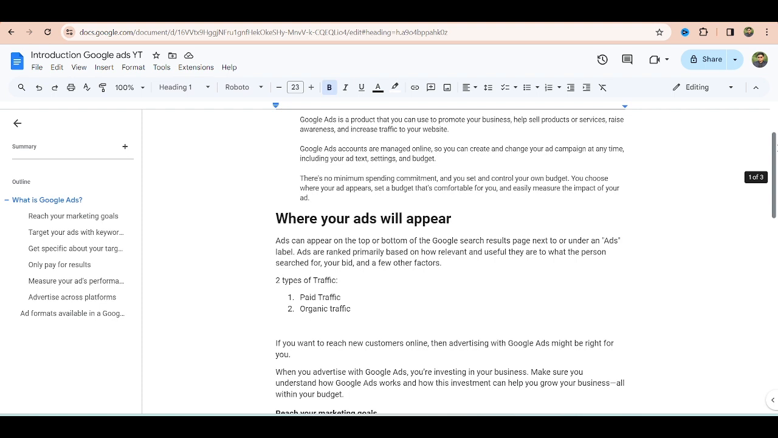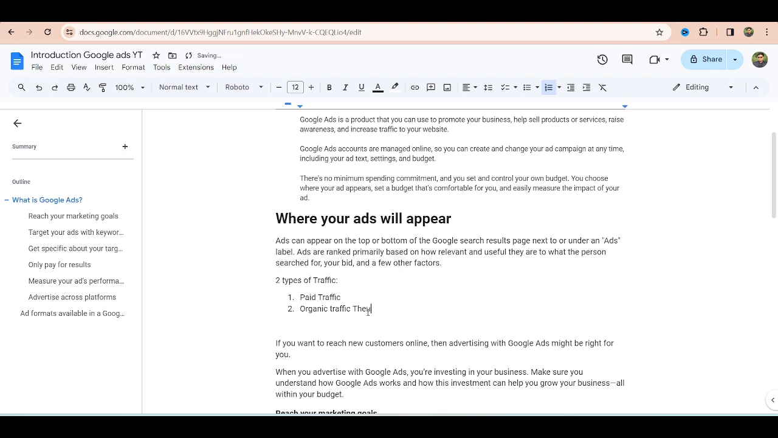But first of all, you have to know there are two types of traffic. One is paid traffic, which is Facebook ads, Google ads, Pinterest ads, Instagram ads. Those types of traffic we can call paid traffic. And there is another traffic that a website generates, which is organic traffic. How does a website generate organic traffic?